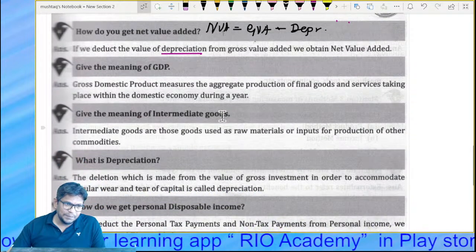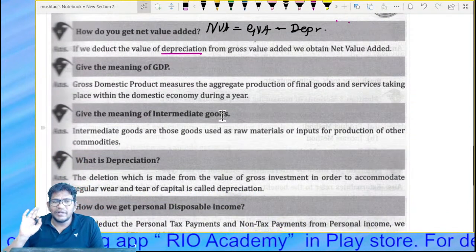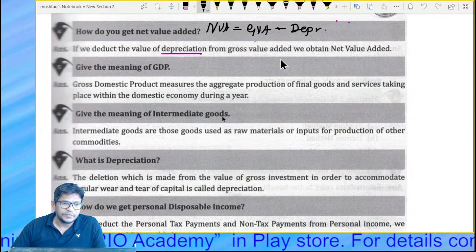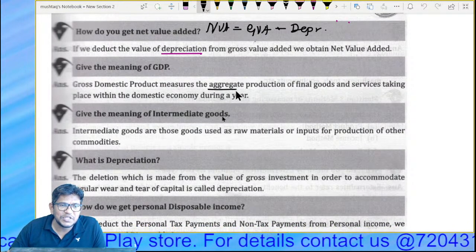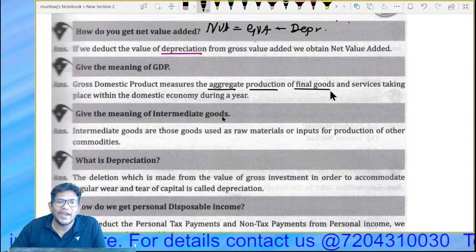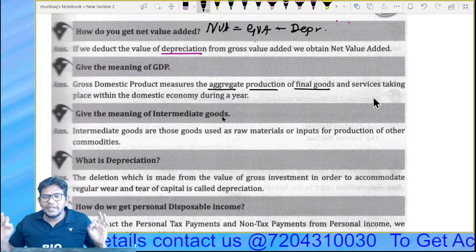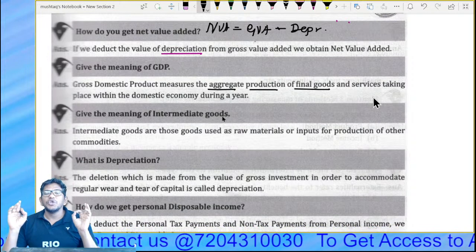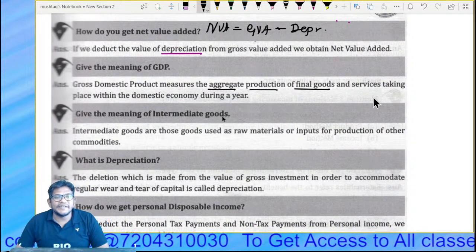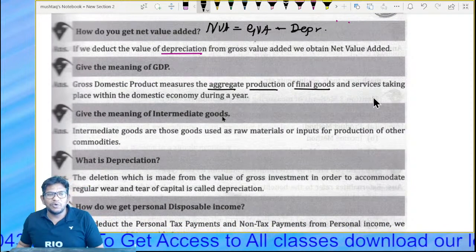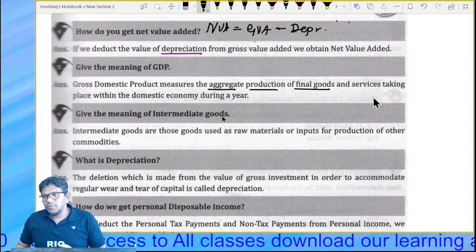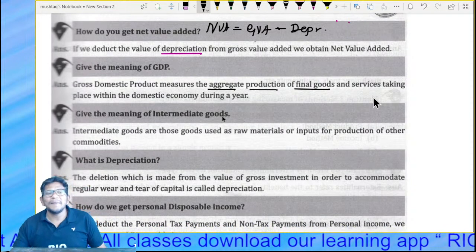Chalo, next, GDP. You know that, right? GDP means gross domestic product. It measures the aggregate, means total production of final goods and services. How many goods you have produced in one year, what is the value of the goods and services produced in a country for a particular year, is called GDP.